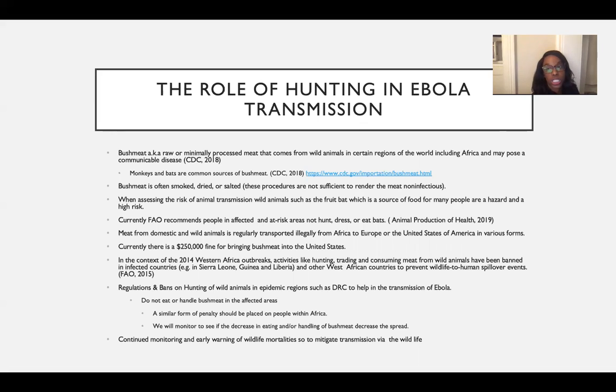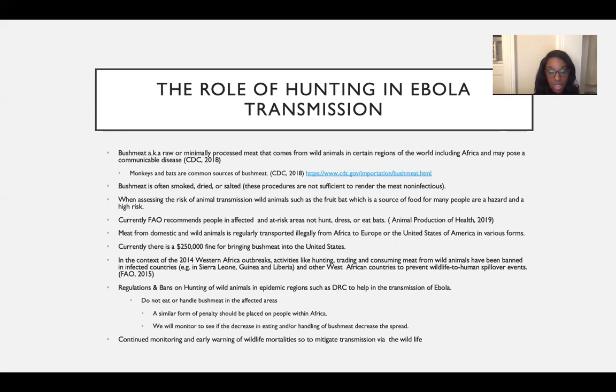So now we're not only getting into the risk of transmitting this meat within one continent, we're moving into separate continents, which could cause not just an epidemic in one continent, but a worldwide epidemic, which is something we do not want. Currently, the United States fines people $250,000 for bringing bushmeat in. And in the context of the 2014 West African outbreaks, activities like hunting, trading, and consuming meat from wild animals have been banned in infected countries like Sierra Leone, Liberia, and other West African countries to prevent wildlife-to-human spillover events.